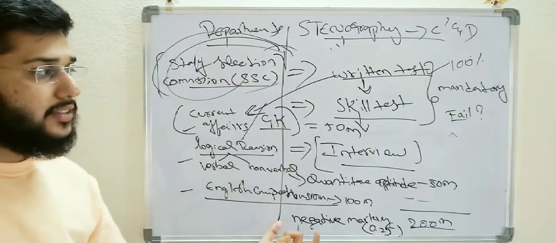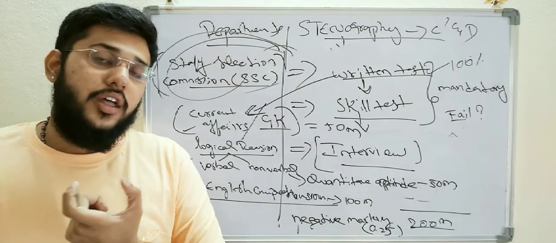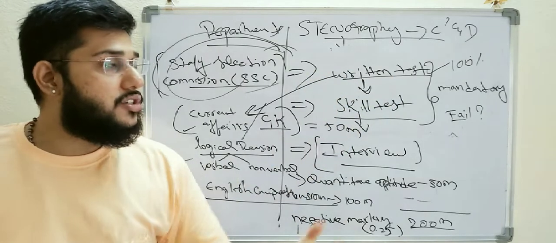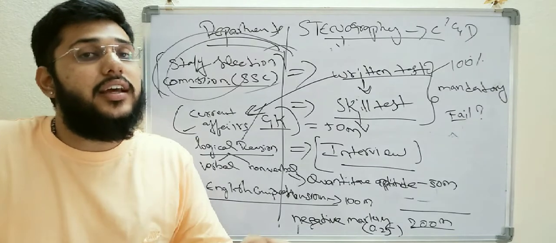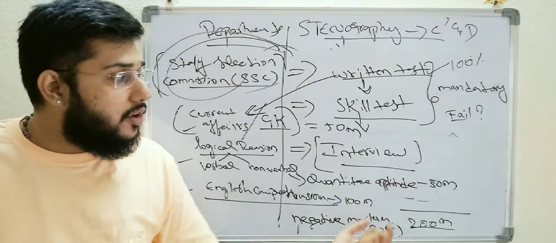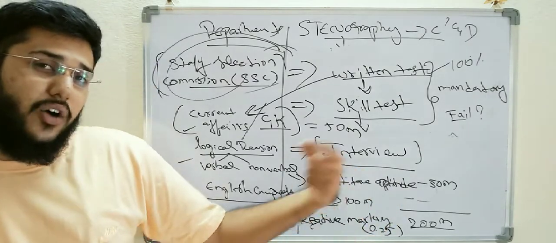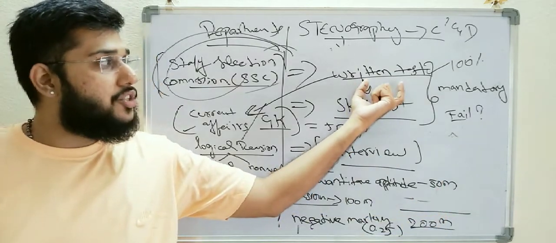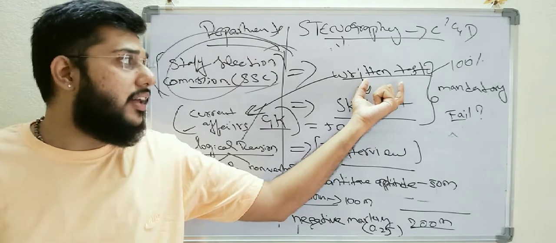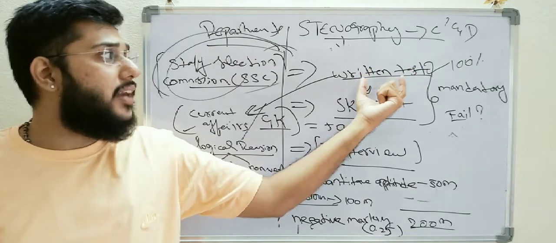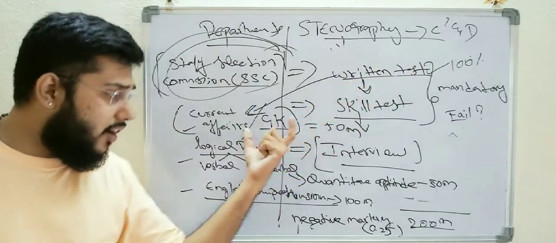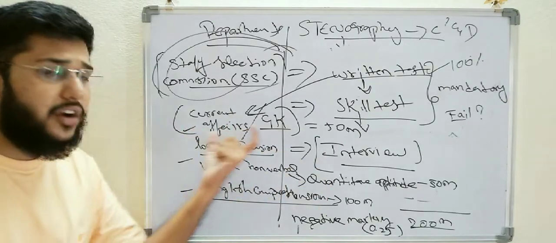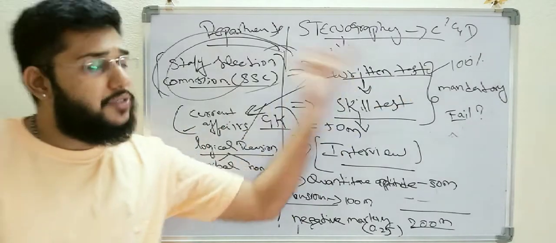So this is the basic first stage, when we pass the written examination. As I already told you, many platforms like Unacademy and others provide coaching, best coaching or any other coaching. If you go through it, they'll provide all of what is required for stenography in the written test.